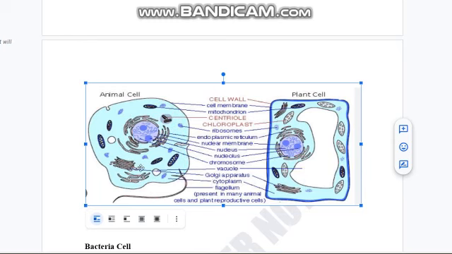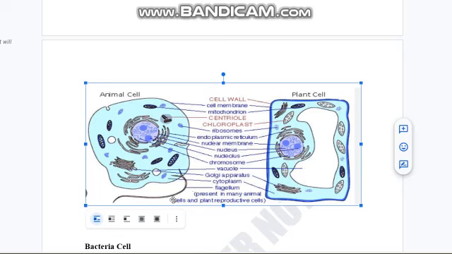Okay, there are some other organelles also present, such as the Golgi apparatus. Its function is to secrete vesicles, and those vesicles work further like enzymes. And there is another major organelle called the mitochondria. Yes, some people call this mitochondria, some people pronounce it differently. And the function of the mitochondria is to provide energy in the form of ATP. Yes, आप जब खाना खाते हैं या आप जब सोते हैं या कोई भी काम करते हैं तो आपकी बॉडी के अंदर जो एनर्जी आती है that comes from the mitochondria.